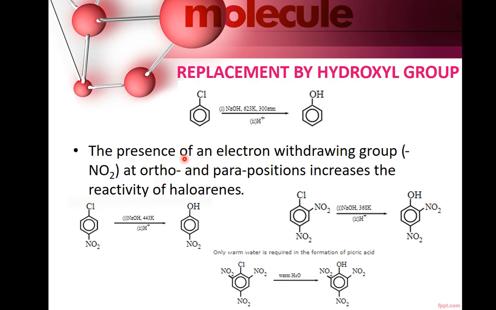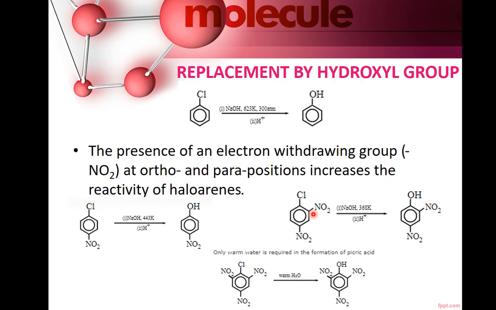But the presence of electron withdrawing groups like NO2 at ortho and para position or both positions increases its reactivity. If we add one NO2 group, then temperature required is 443 Kelvin.